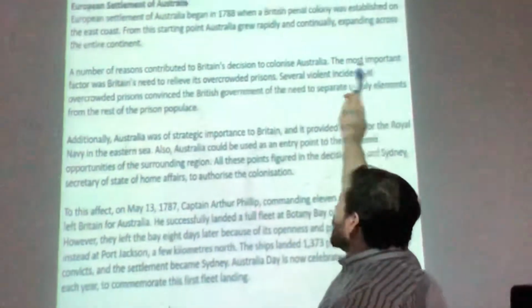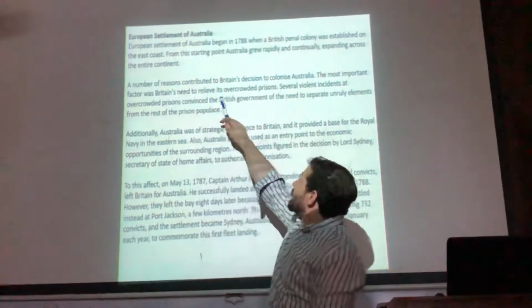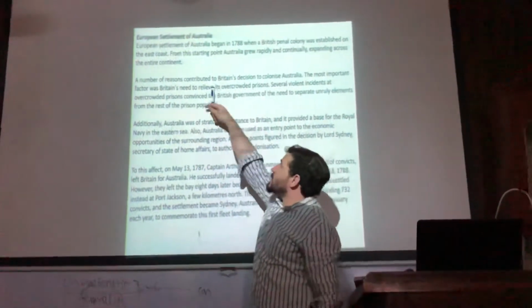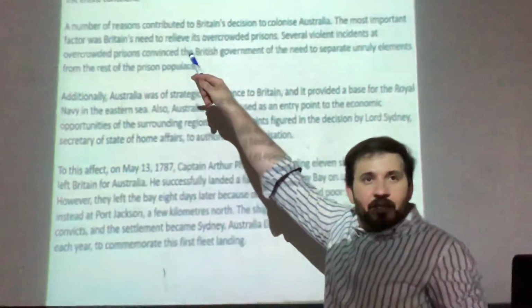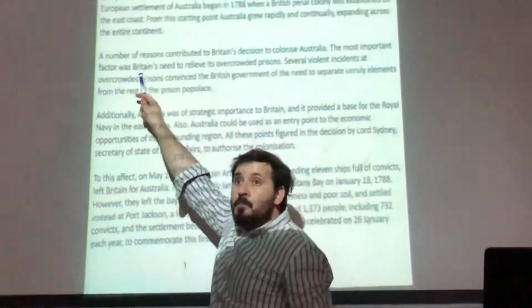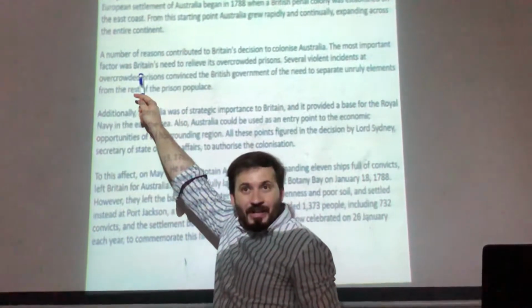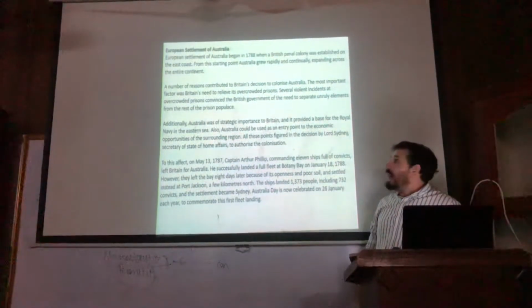The most important factor was Britain's need to relieve its... Its is used for what? Clear? It's a possessive adjective. Its is used for Britain's. Look, what have they used here? Overcrowded. Yeah, its.